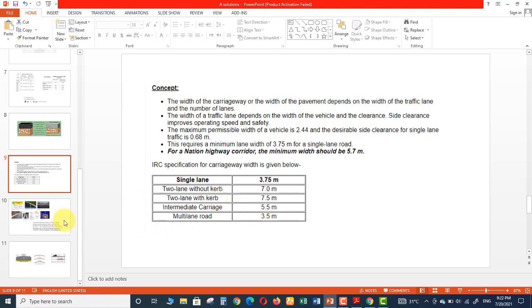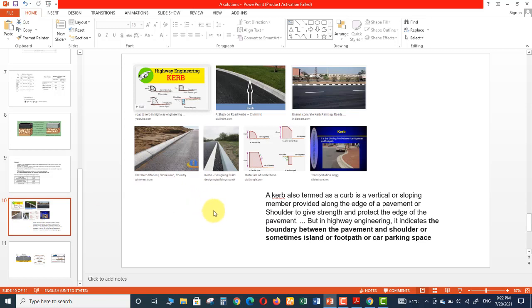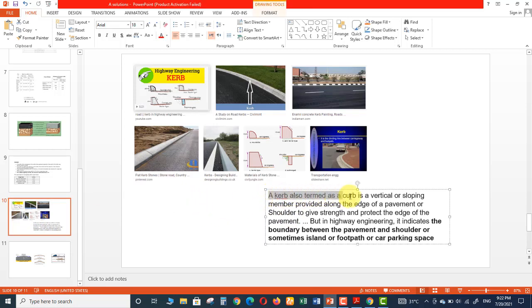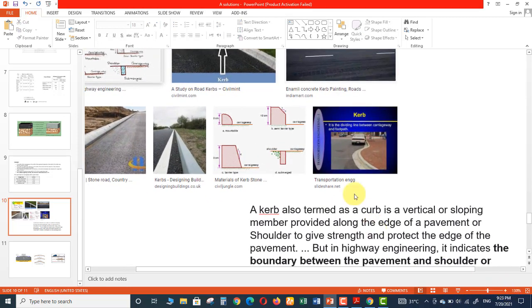So what is a kerb? Let me show you the definition. A kerb, also termed as a curb, is a vertical or sloping member provided along the edge of a pavement or shoulder to give strength and protect the edges of the pavement. But in highway engineering, it indicates the boundary between the pavement and shoulder, or sometimes island or footpath or car parking space.